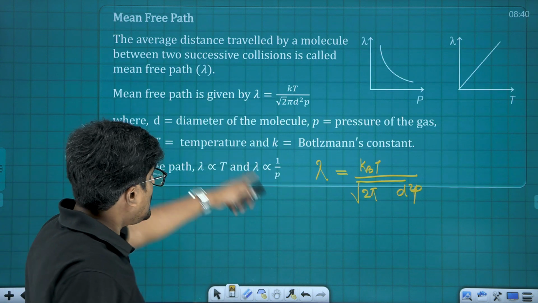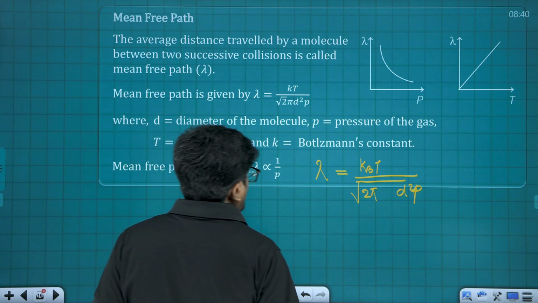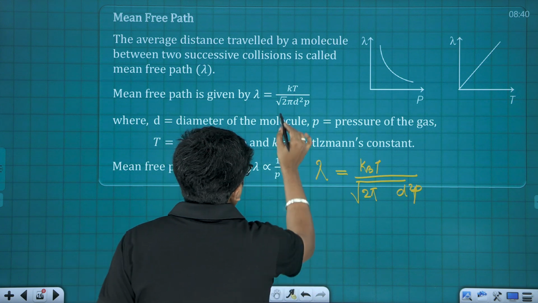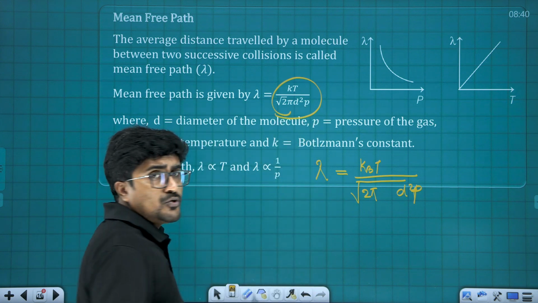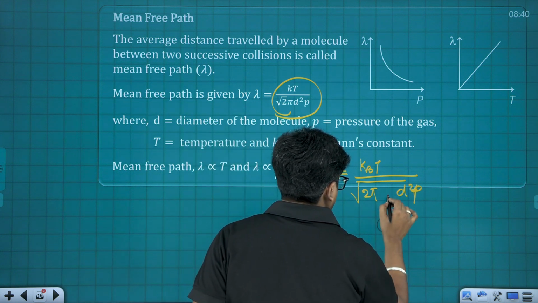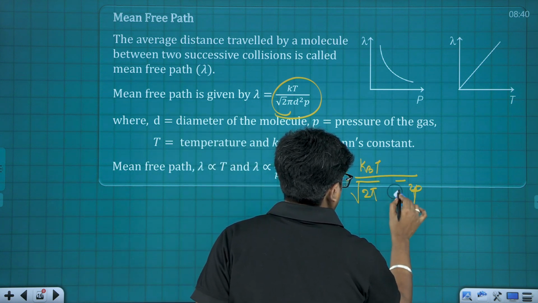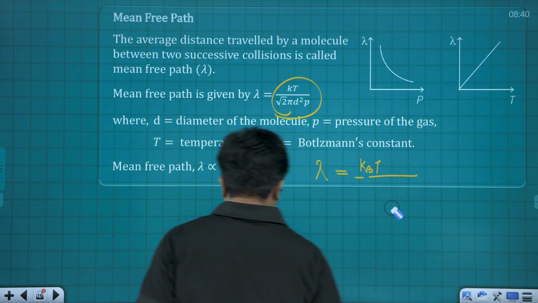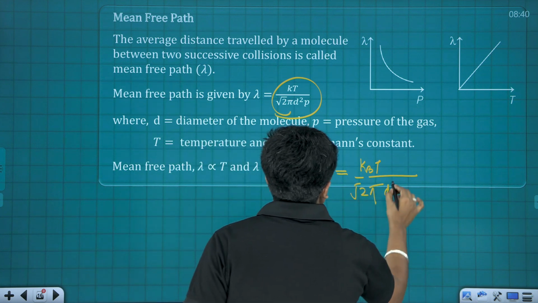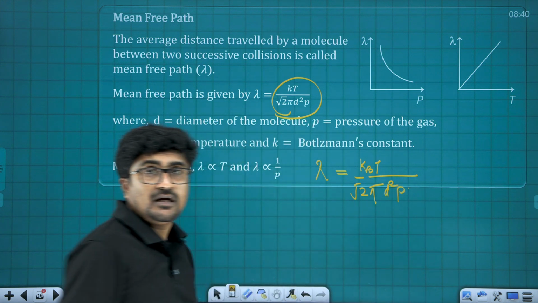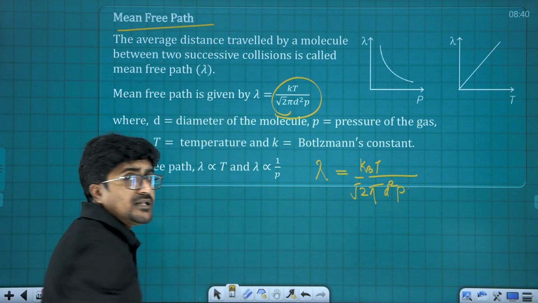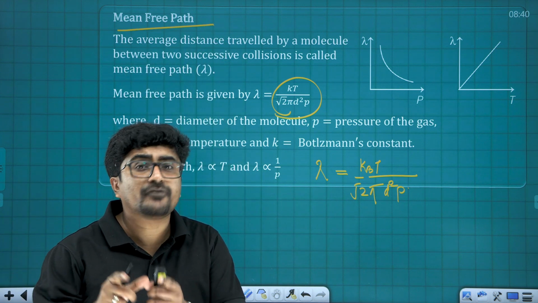Of course, I want to tell you something regarding the mean free path. Please try to understand. It is under root of 2 into pi times d square into p, where d stands for the diameter. Okay, I made a mistake earlier.